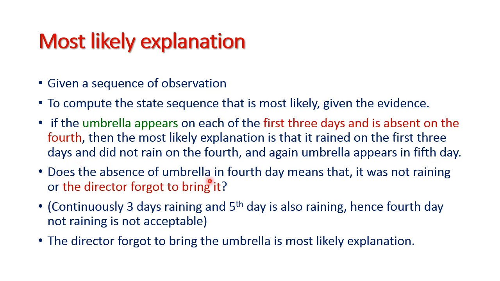Thus the absence of umbrella on the fourth day means it was not raining or the director forgot to bring it. So we need to decide these two things. First 3 days are raining, fourth day we didn't see the umbrella, and fifth day again we are seeing the umbrella. So continuously 3 days raining and the fifth day is also raining, hence the fourth day not raining is not acceptable. Hence the most likely explanation is that the director forgot to bring the umbrella.